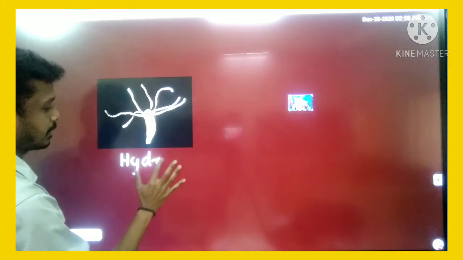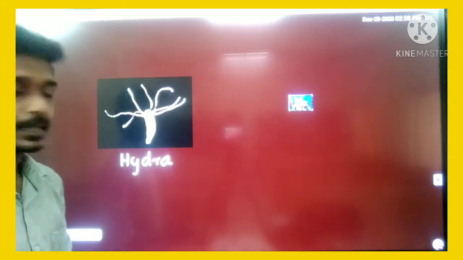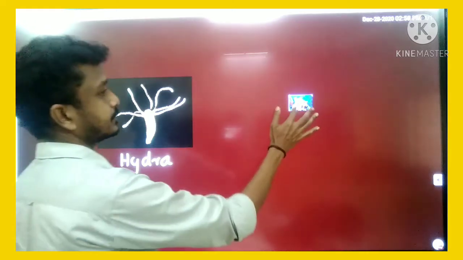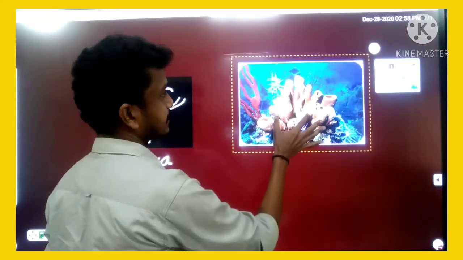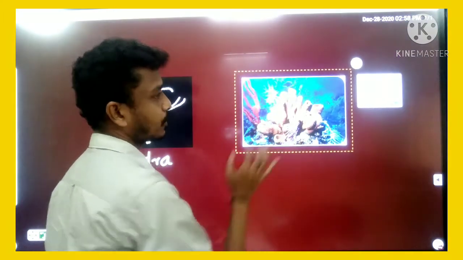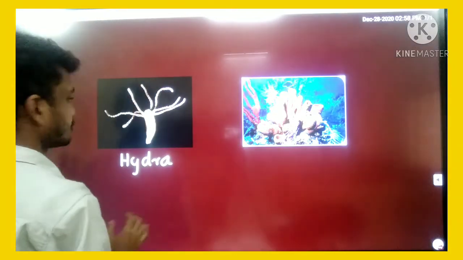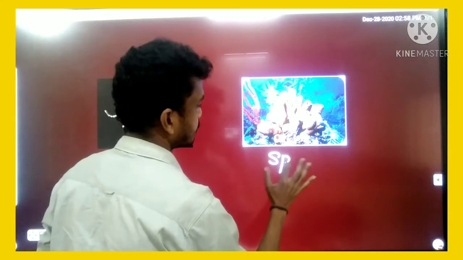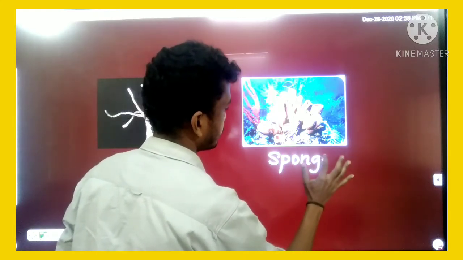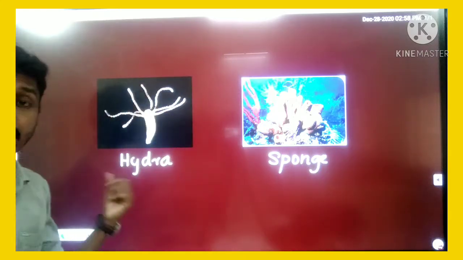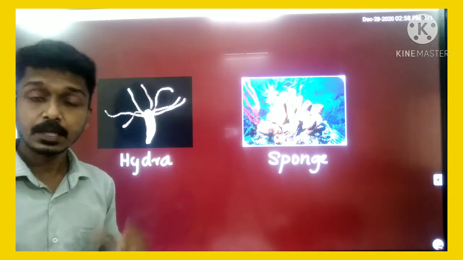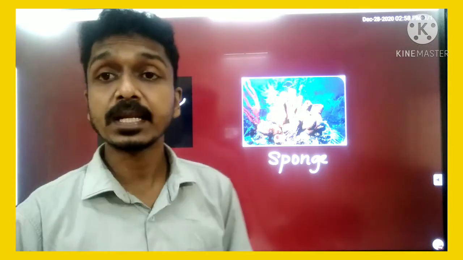And here you can see the structure of sponge. Both are aquatic organisms. They also have their own circulation in their body.